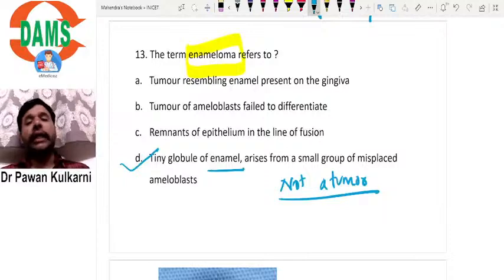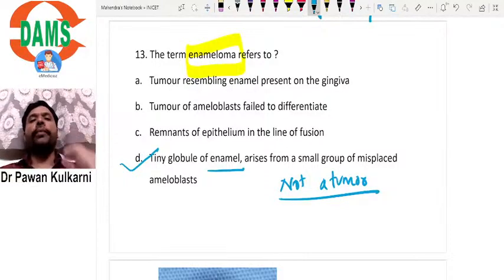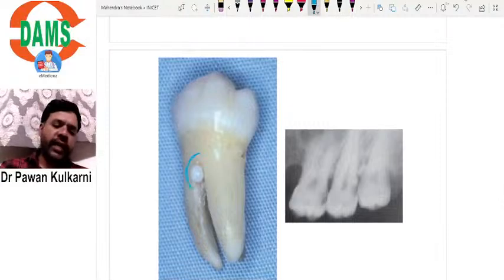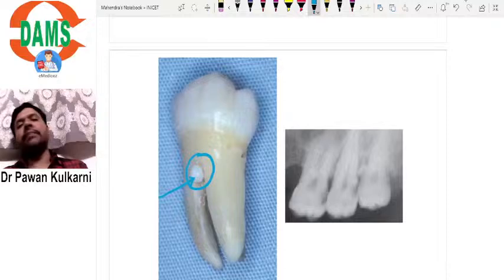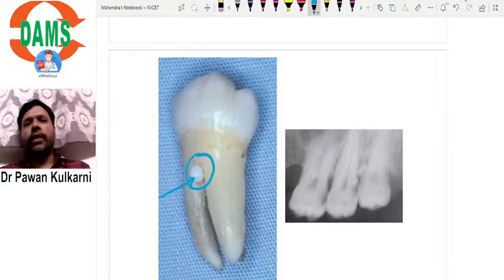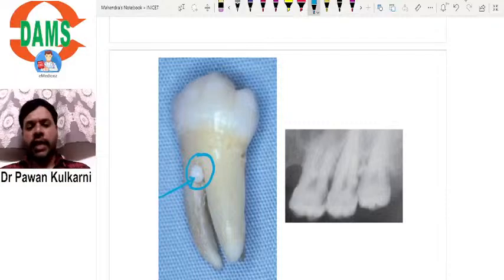Enameloma is not a tumor. It is just an extra mass or globule of enamel. Let me show that. If you can see here carefully, this is a furcation area, and here this shiny pearl-like structure is nothing but enameloma. So it is just an extra mass of enamel that is seen on the root, in the furcation area.